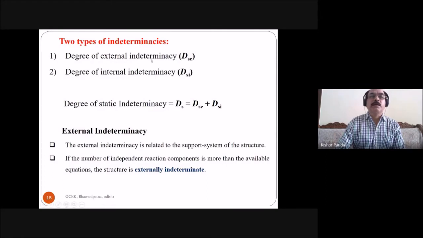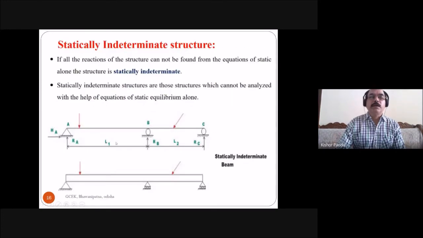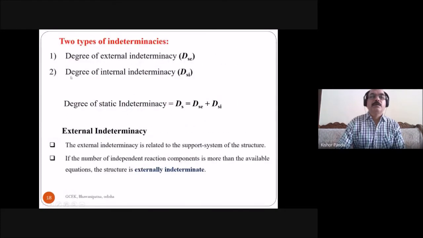One is your degree of external indeterminacy, which I have already discussed here. This is your external indeterminacy. Then the degree of internal indeterminacy. The degree of external indeterminacy you can denote by D subscript SC, degree of static external indeterminacy, and this is your degree of static internal indeterminacy, D subscript SI.